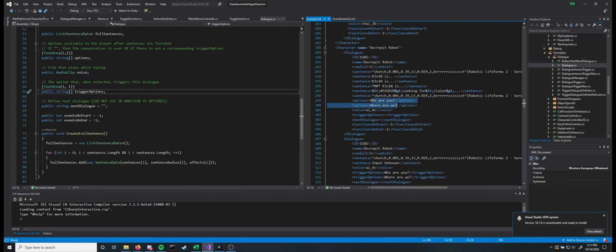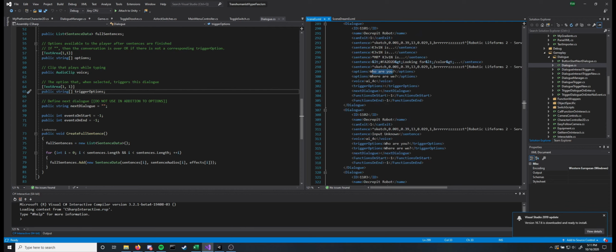Who are you? Say you select who are you. Well, this dialogue is triggered by who are you, and conversely also by where are we. So both options, it's a false choice. They both trigger the same dialogue, but it gives the player a little bit of something to engage with. It makes it feel like they're part of their role. It's just a little bit of role playing.